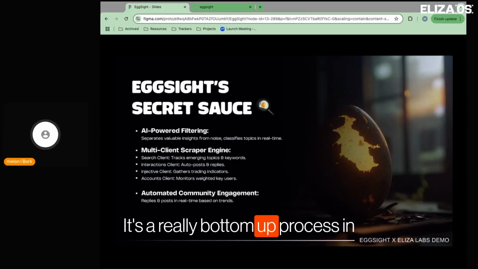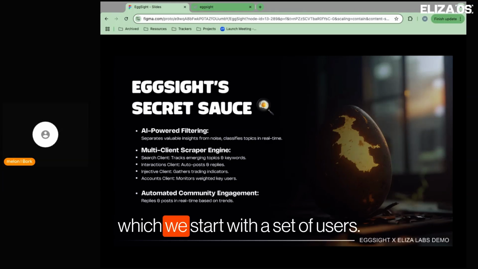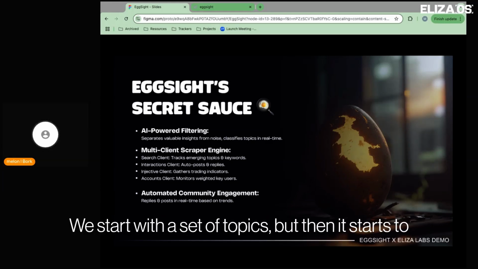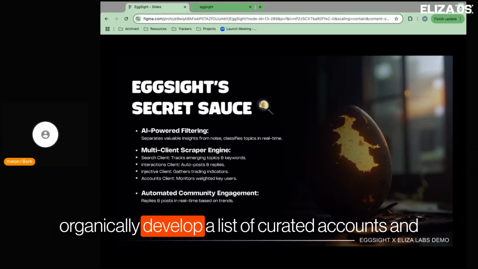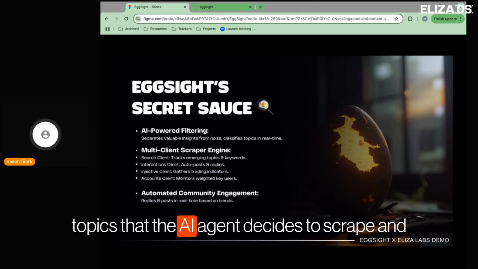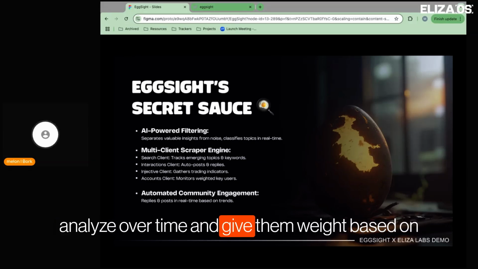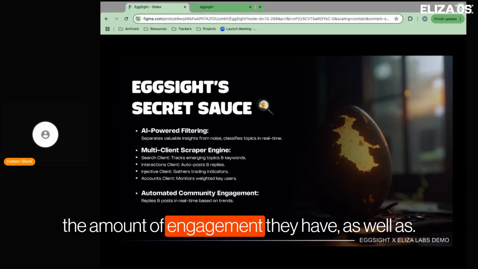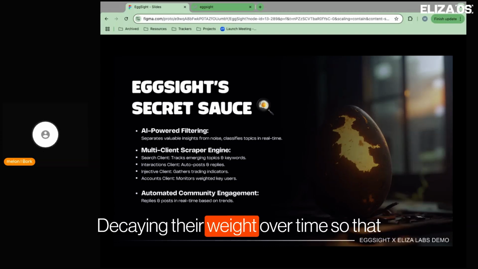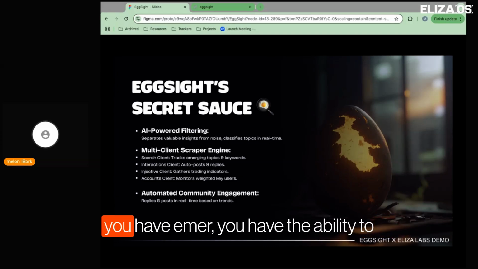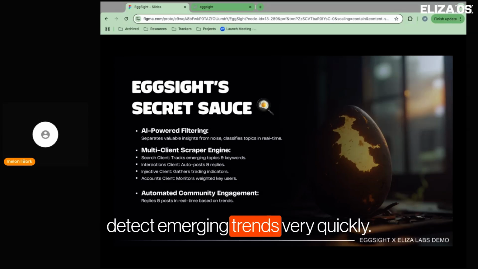It's a really bottom up process in which we start with a set of users, we start with a set of topics, but then it starts to organically develop a list of curated accounts and topics that the AI agent decides to scrape and analyze over time and give them weight based on the amount of engagement they have, as well as decaying their weight over time so that you have the ability to detect emerging trends very quickly.